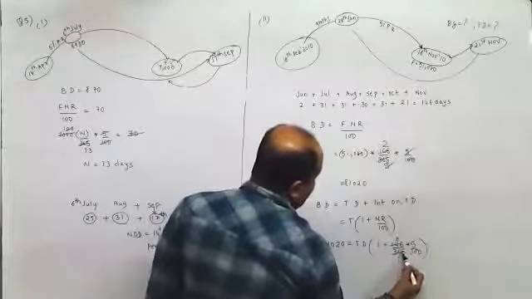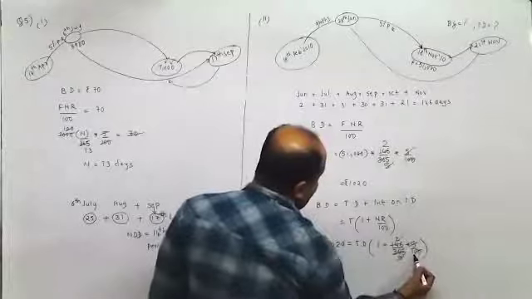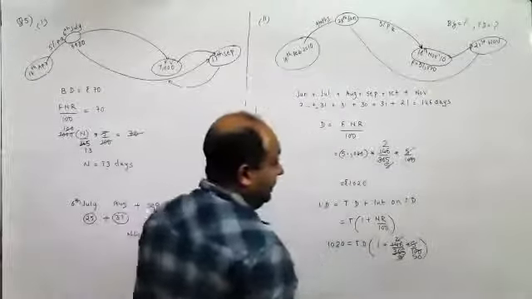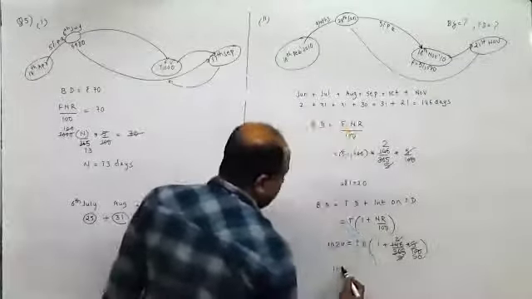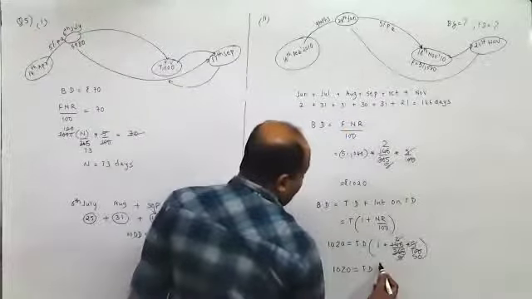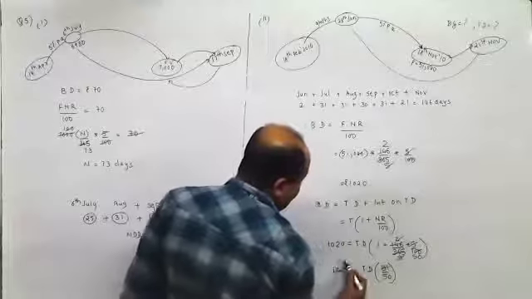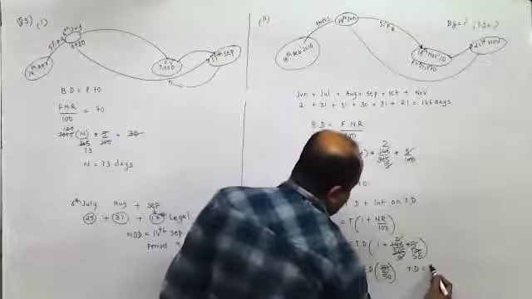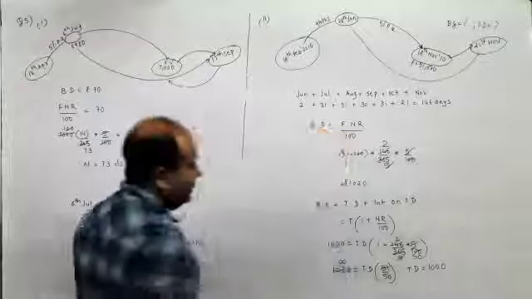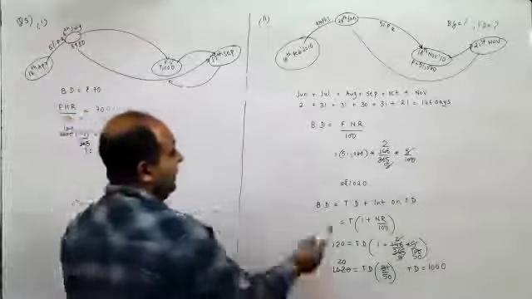So 73 twos are 146, 73 fives are 365. This gets cancelled, 51. So this would be TD into 51 upon 50. 51, 20. So true discount is 1000. This is the true discount. This is the banker's discount.